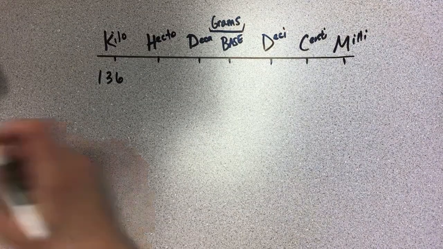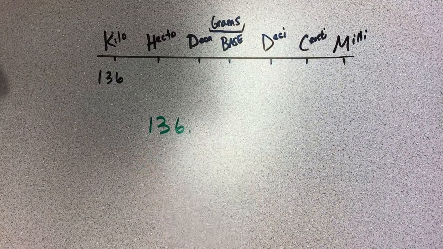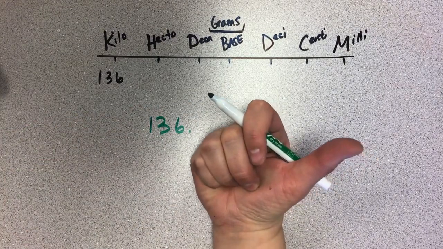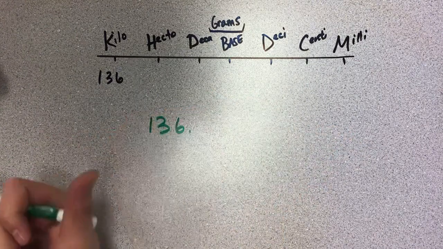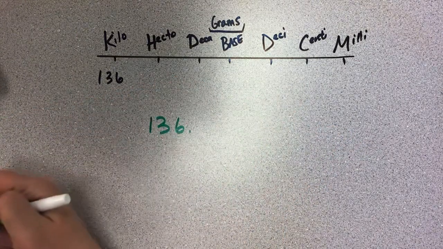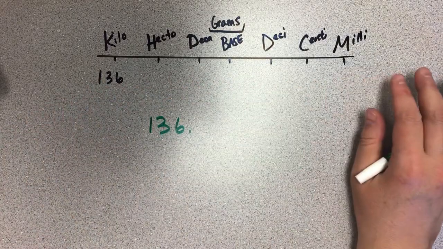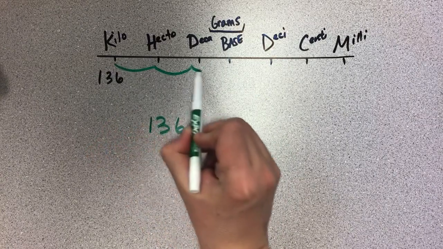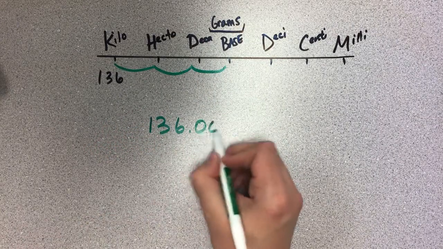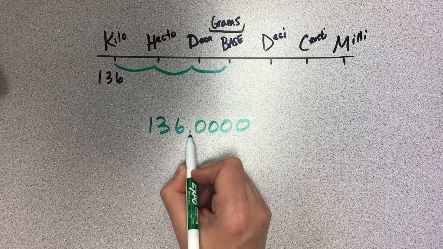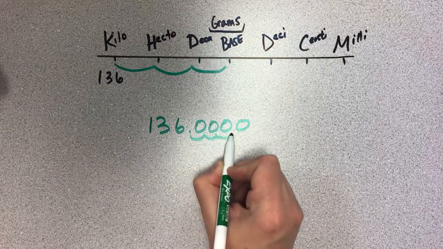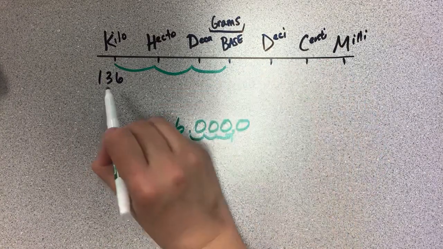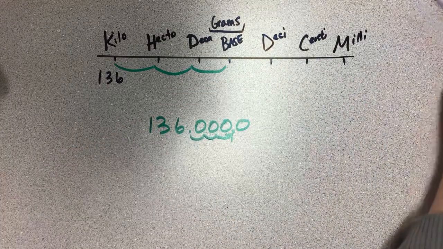We're going to take 136 kilograms. Here's the decimal. We're going that way on the chart, so that means we're going to multiply, which means we're just going to move the decimal the same way we're going. We're going from kilograms to grams. We're going 1, 2, 3 decimal places. Pop some zeros on the end. So in kilograms, it's 136 kilograms.